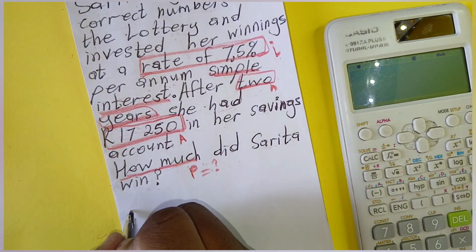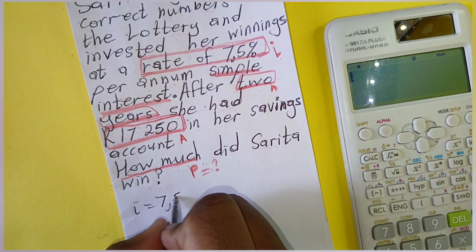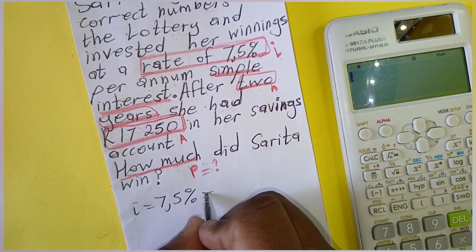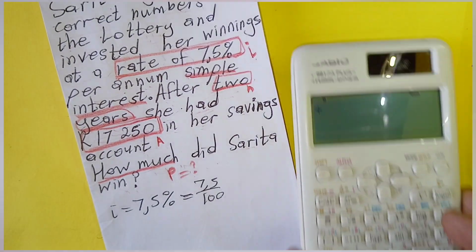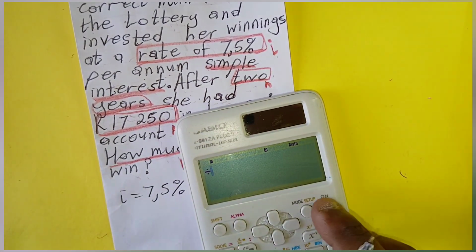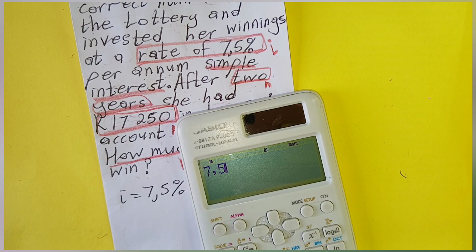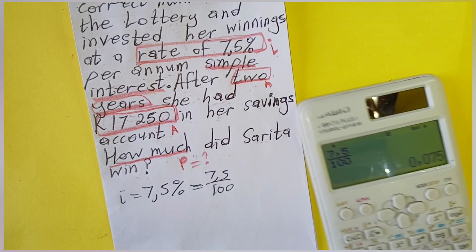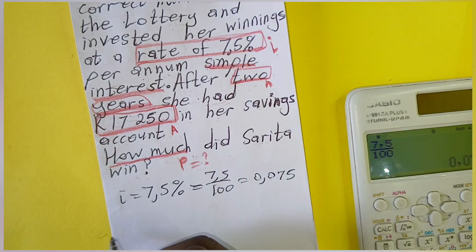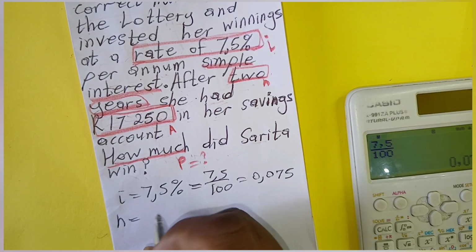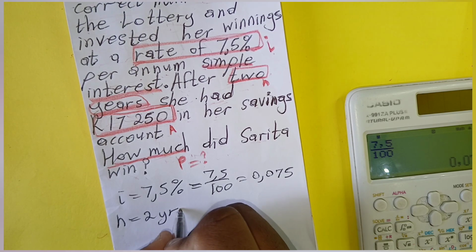Let's write all our given values. 7.5. Let's just convert this once. When you convert this number, you will find out it's 7.5 over 100, so here it's 0.75. Then also our n value is 2 years.